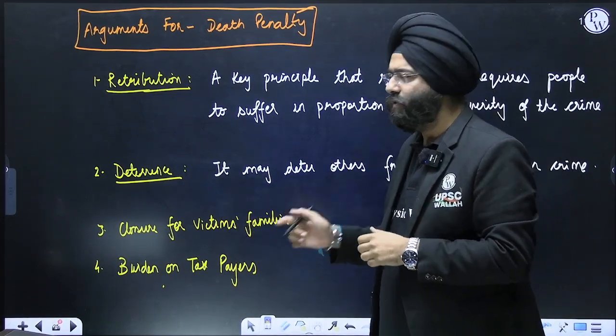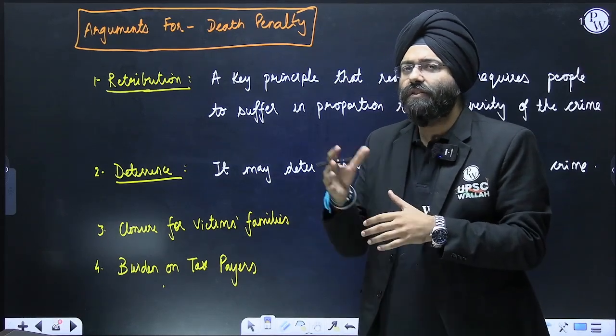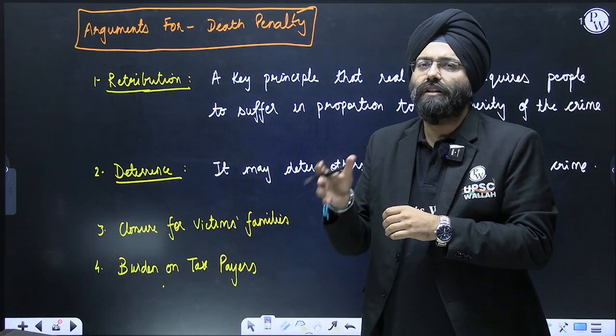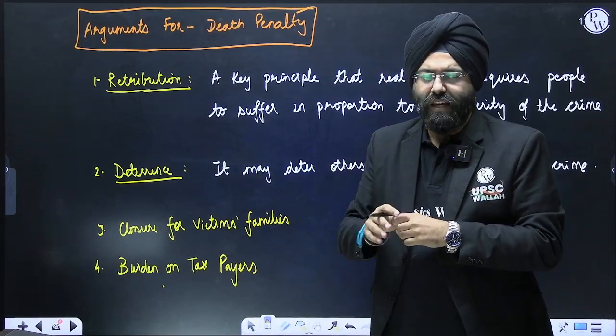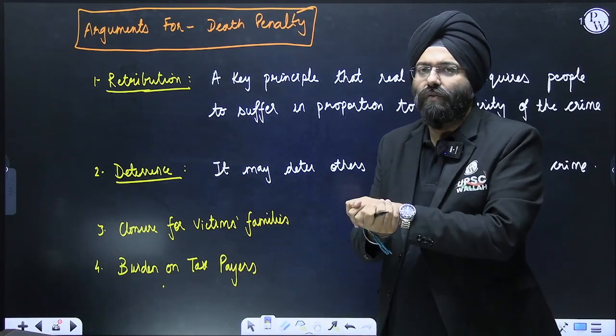Third is closure for the victim's family, because the victim's family might have suffered due to various crimes that have been committed against their relative or child, and a death penalty will lead to the closure of that particular topic and justice to the families.